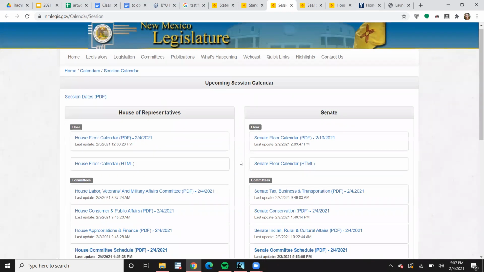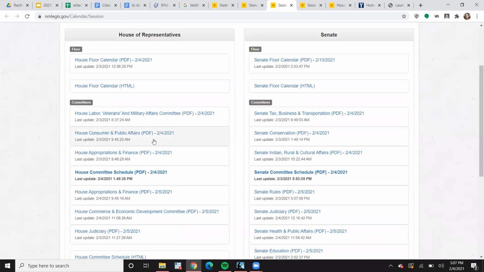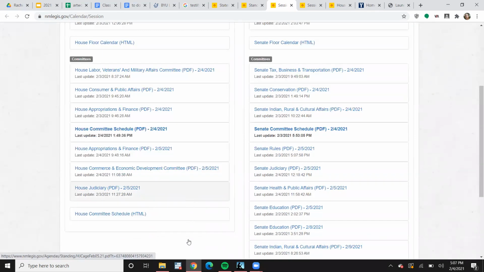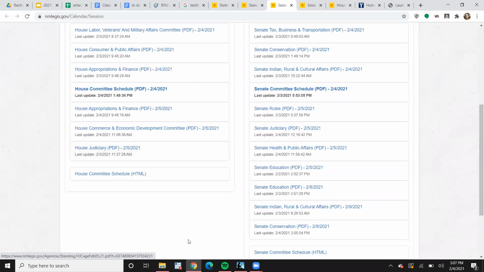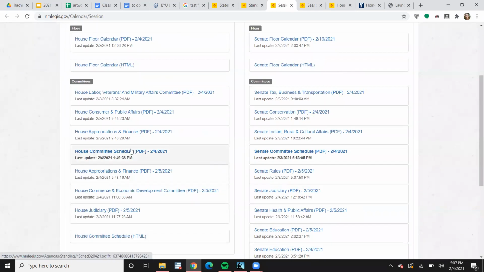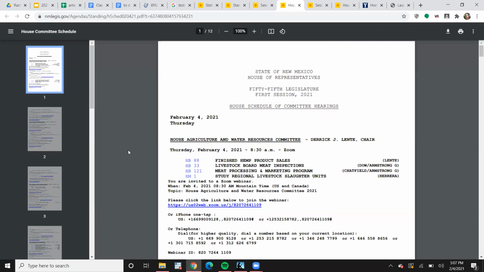If we scroll down, we see these are the specific PDFs for all of the specific committees that are meeting. But if you wanted to look at all of them, you could click this button. If you want to see everything that's going on today or this week, in between today and tomorrow, this would be the place to look just to get a feel for everything that's going on.